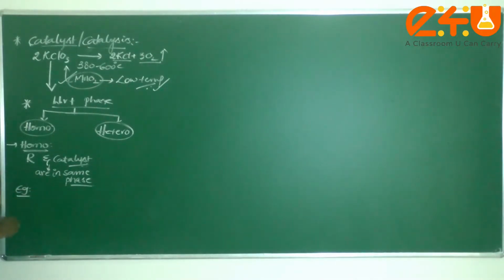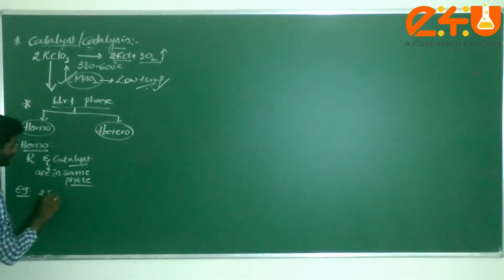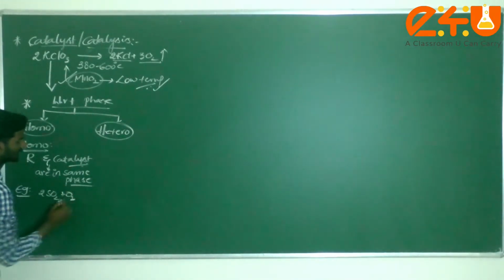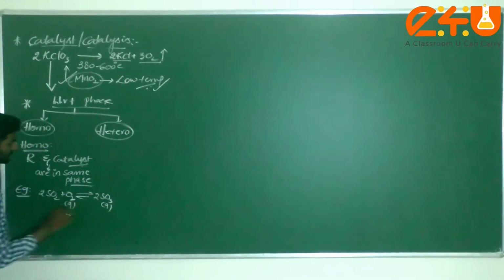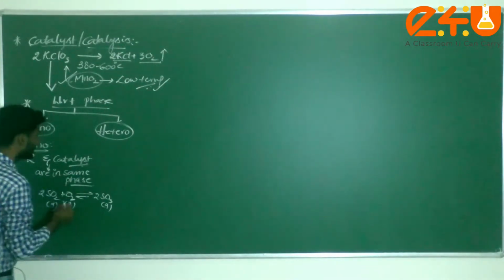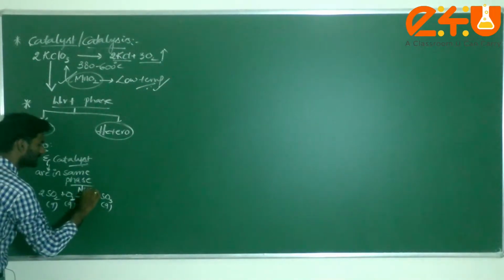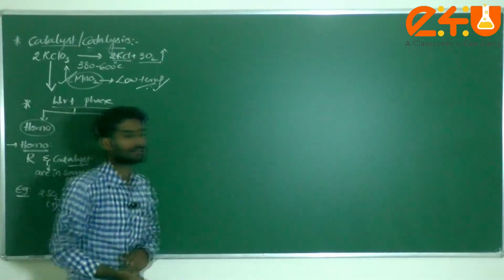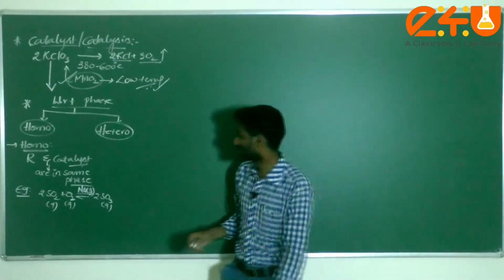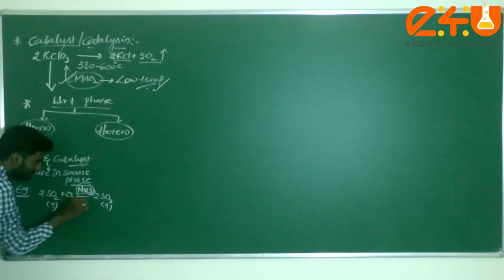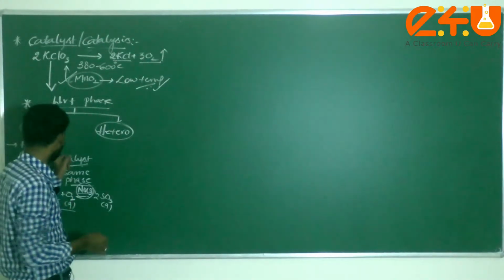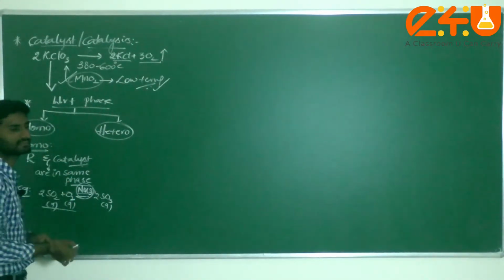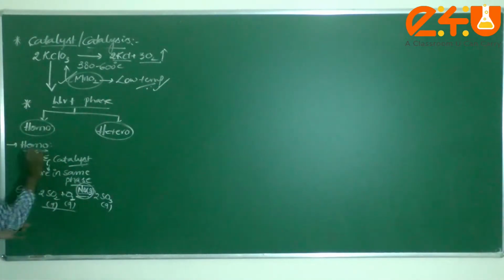Now for example, take the contact process, or else the lead chamber process, when 2 moles of sulfur dioxide react with oxygen, forming 2 moles of sulfur trioxide. And which catalyst are you using, dear students? NO, nitric oxide. Now check whether this catalyst and the reactants are in the same phase or not. Same phase. Such type of catalysis is known as homogeneous catalysis. This is very important.